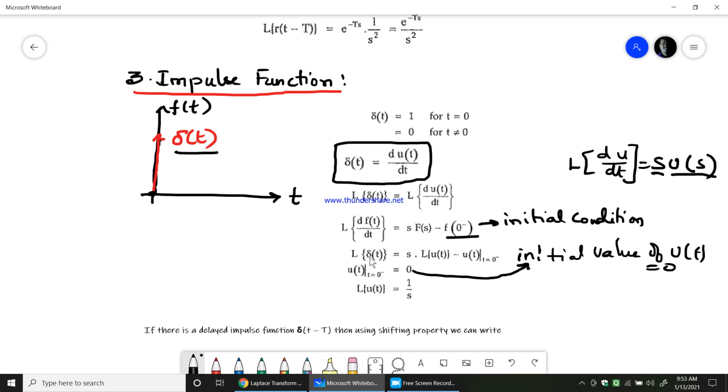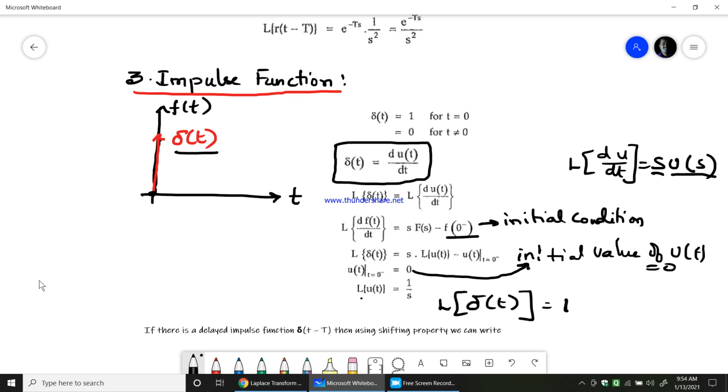Then the Laplace transform of delta of t would be equal to s into the Laplace transform of u of t, which is equal to 1 by s. So therefore the Laplace transform of u of t equals 1 by s. Therefore the Laplace transform of delta of t would be equal to 1 by s into s. So s and s get cancelled, and therefore you are left with only 1.